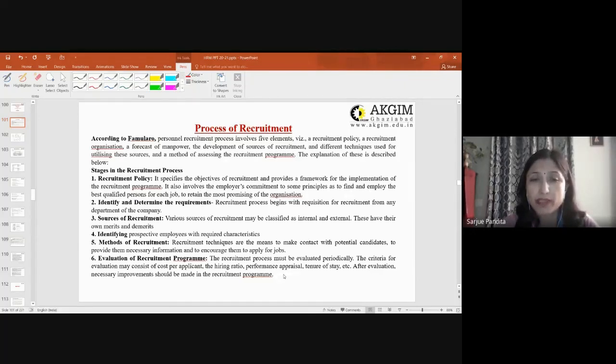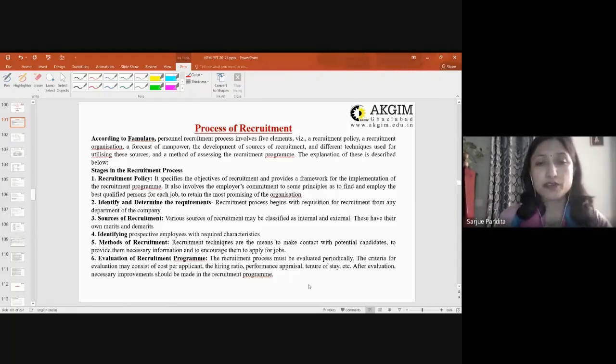How can contact be made? It could be through mails, web postings, SMS, or telephonic calls, wherein you are trying to attract the required or desired candidates to your organization.